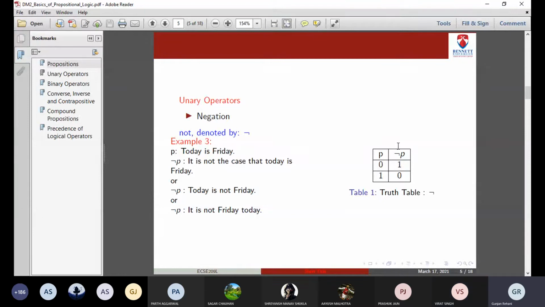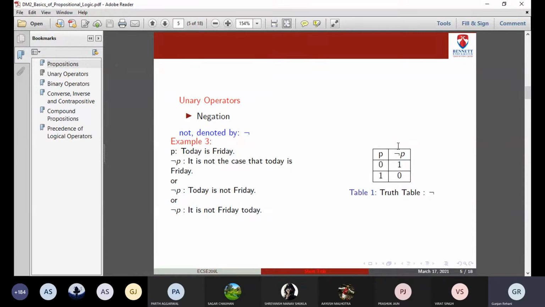The first logical operator which we are going to study is negation. By the name, it says not. Once you have a proposition, you do the negation of it, and that will be your new derived proposition. The symbol is written, how it is denoted. Just note down the symbol. Now an example is given.